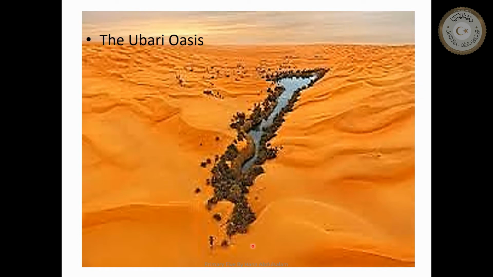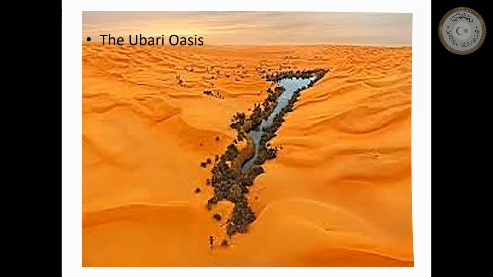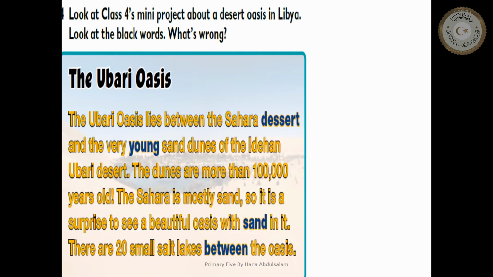So now this is the second place. We are going to understand some facts about it. It is Ubari Oasis. Okay, number two, what do we have in number two?